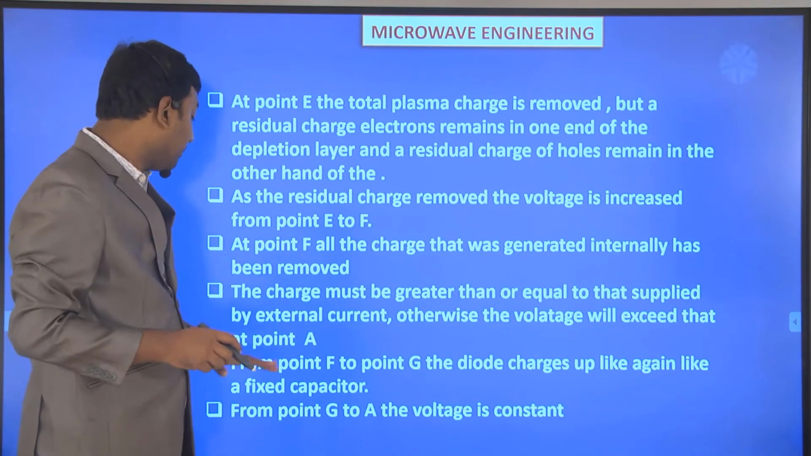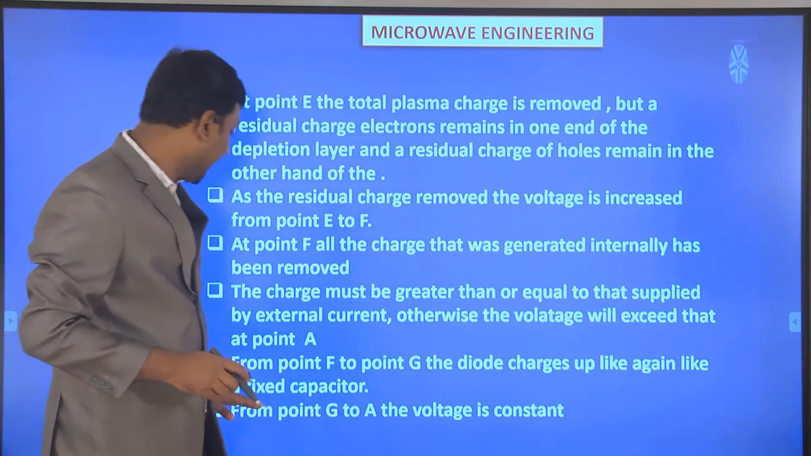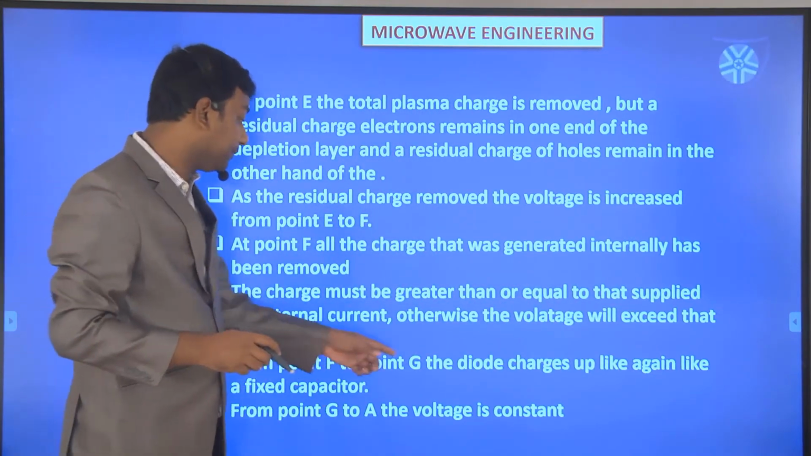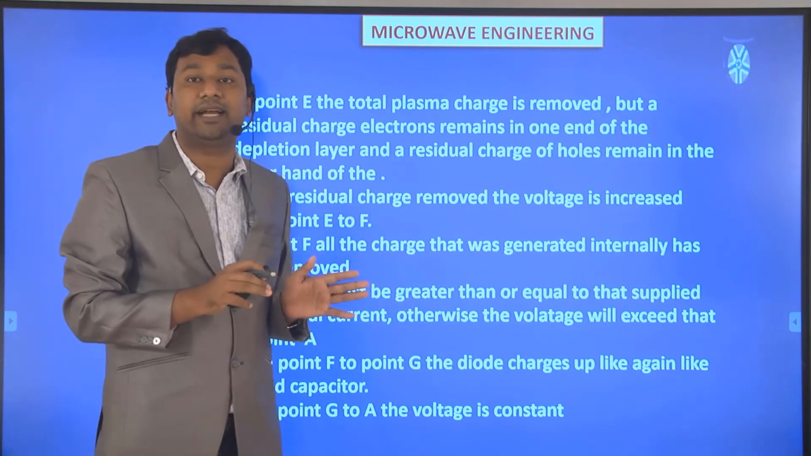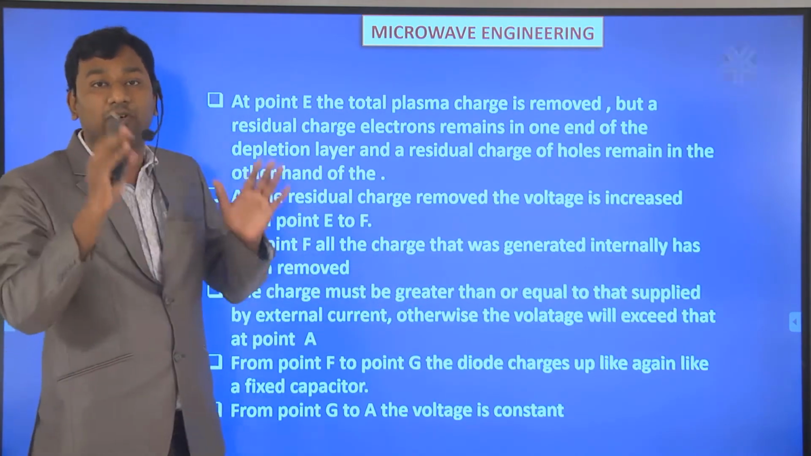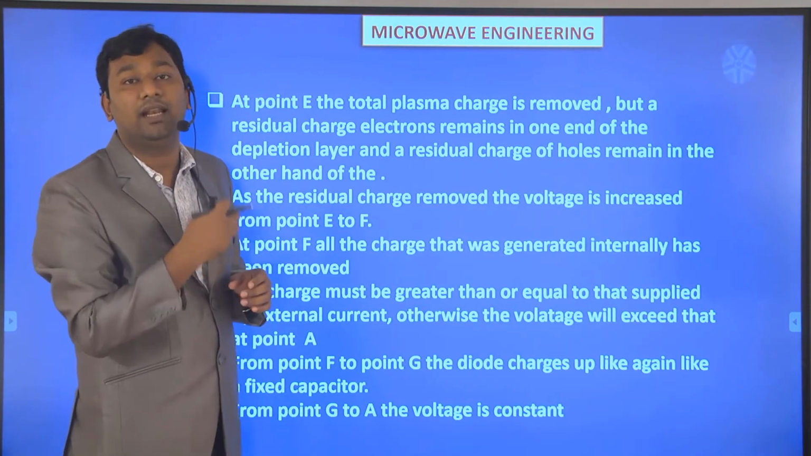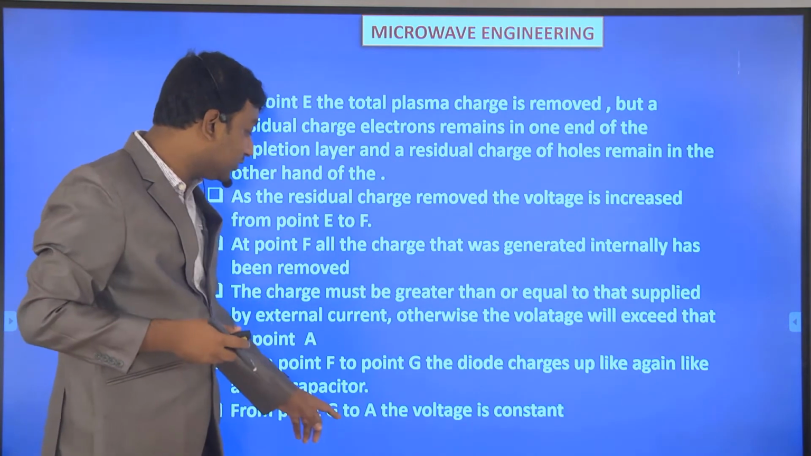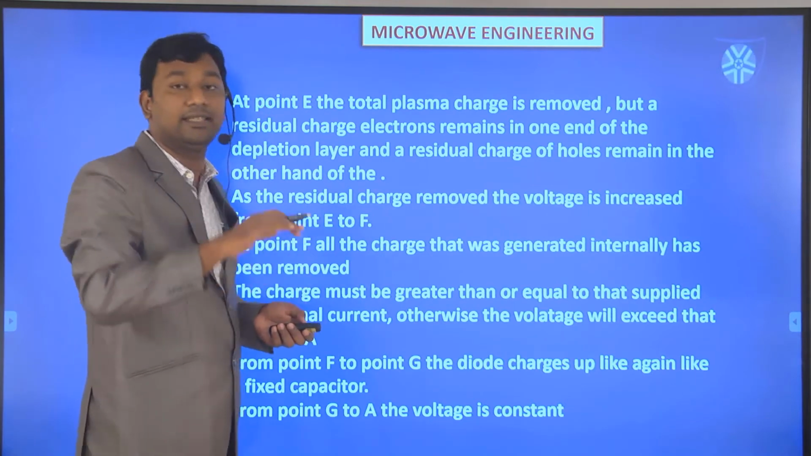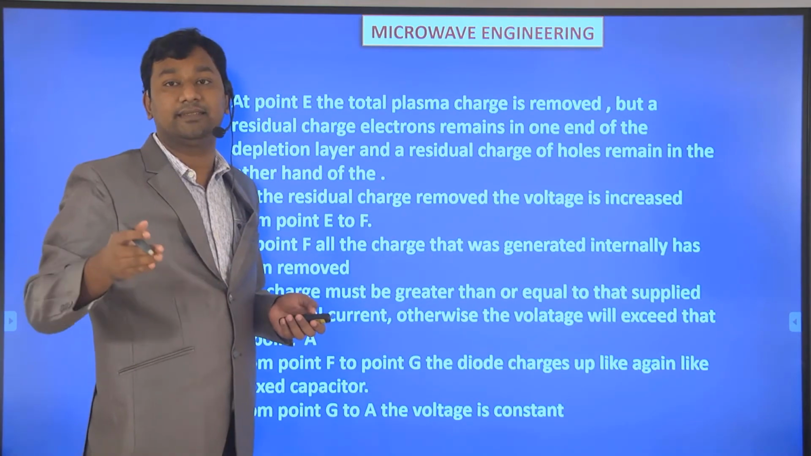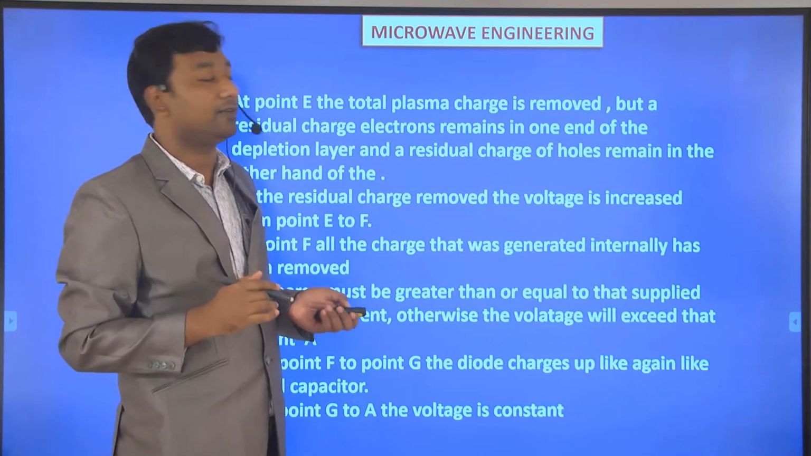From point F to point D, the diode charges up like a fixed capacitor. From point F to point G, there is no charge remaining, so the diode is charged again like a normal capacitor. From point G to A, the voltage is constant because there is nothing there. Now the current decreases and comes to the next cycle, then it will repeat itself.